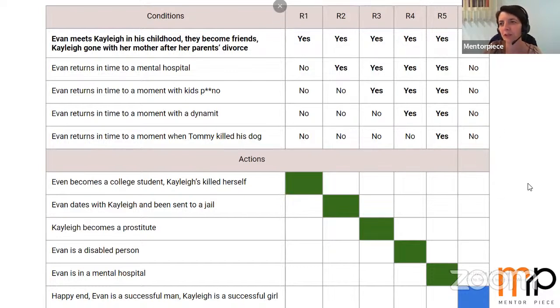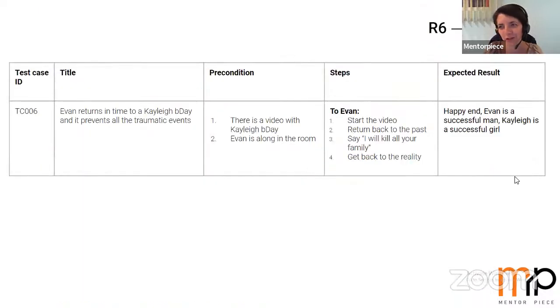So we have rule number 6 here. We added one more condition. Let's imagine that we didn't know this condition yet, but we got this condition from our virtual business analyst. This is our new requirement from our business analyst. Let's imagine that the creators of the film Butterfly Effect are our analysts, and we got this condition from them, and we have a happy end here. We added this happy end to our decision table.